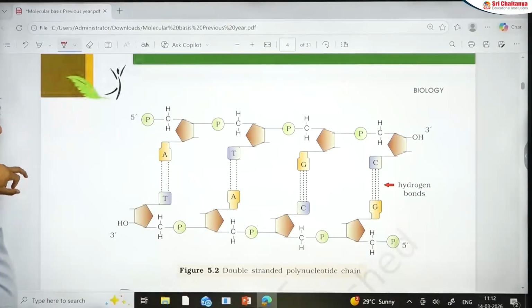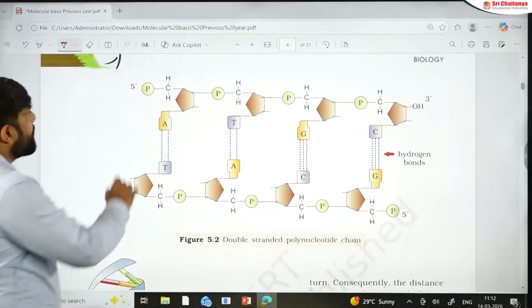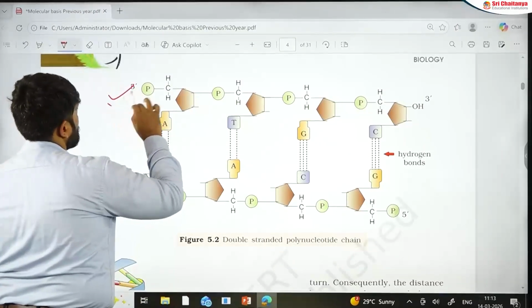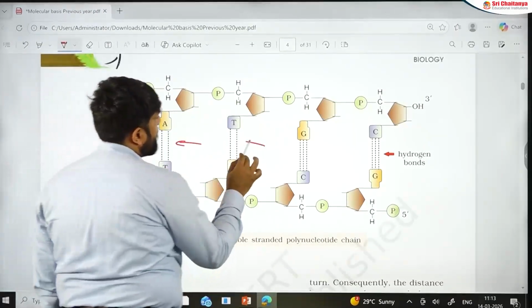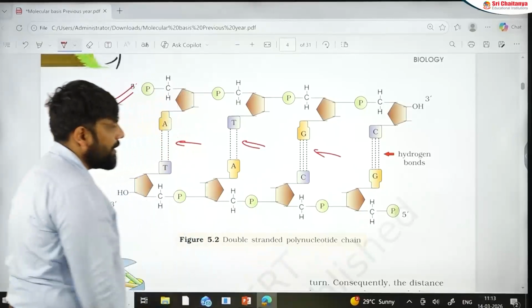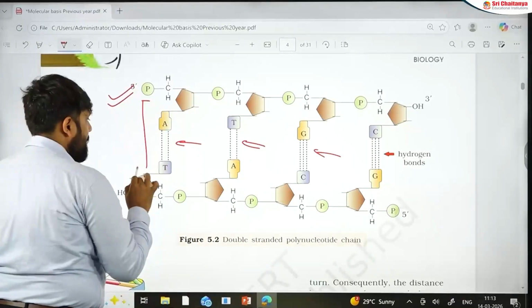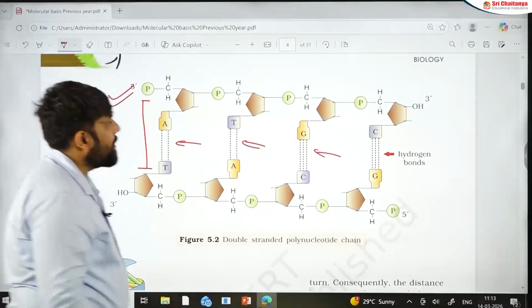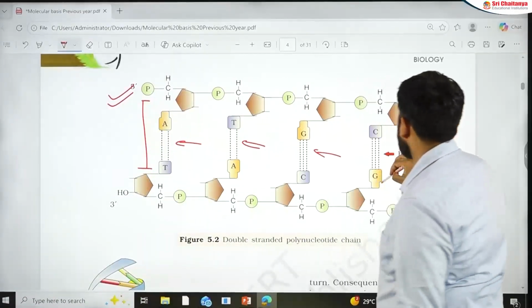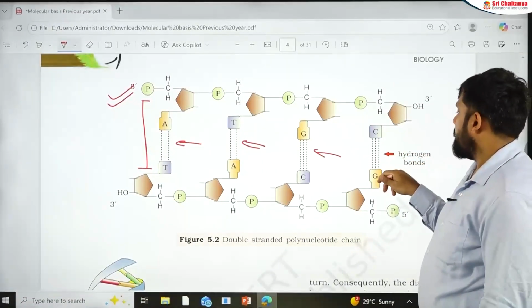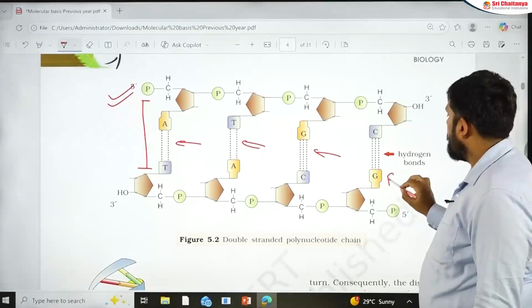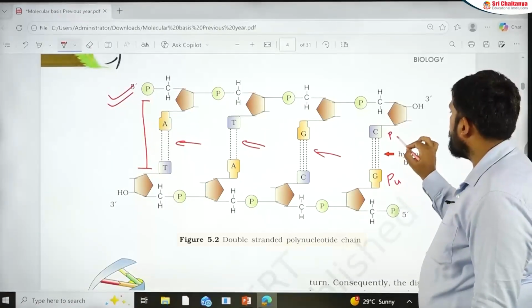Now in this, this is the previous diagram only. The only difference is that they have added these bonds here, triple hydrogen bonds and double hydrogen bonds. One question that appears: why is there an equal distance between the two strands? The equal distance is because of what? Because this is a purine, this is a pyrimidine.